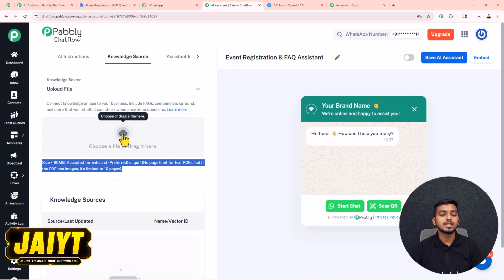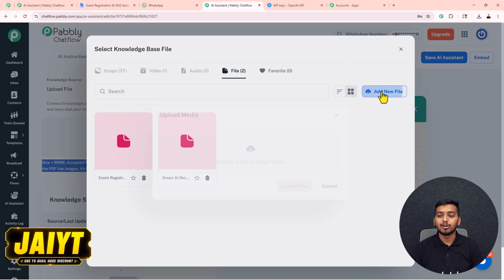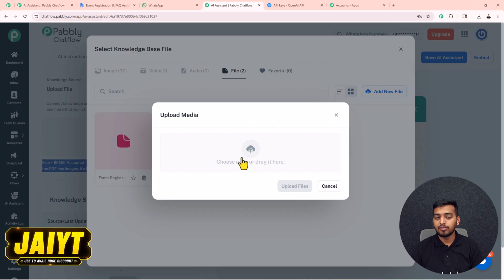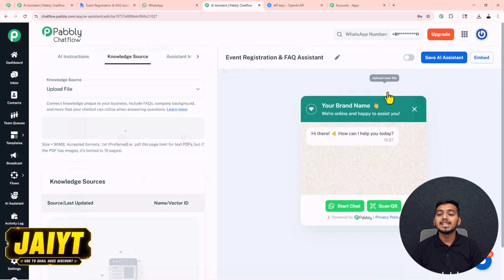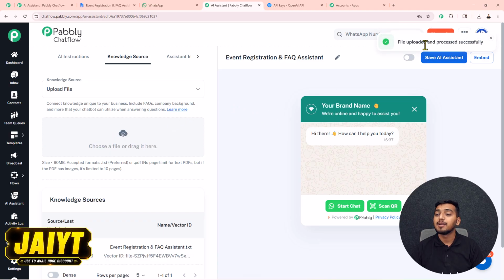At first, click on this cloud, then here press this add new file. Drag the knowledge base that you have downloaded here and press this upload files button. Your knowledge base will get uploaded here, which you can simply select. So this is my knowledge base. I will select this and then I will insert it inside my AI assistant. You will see my file will get uploaded and processed successfully.